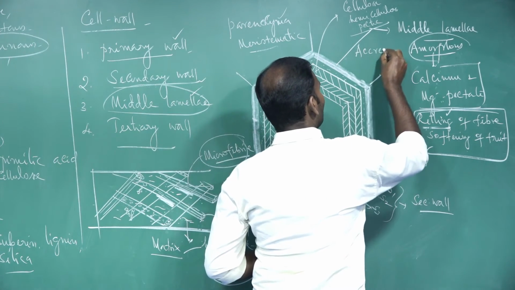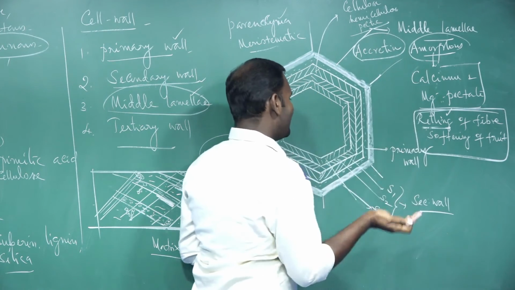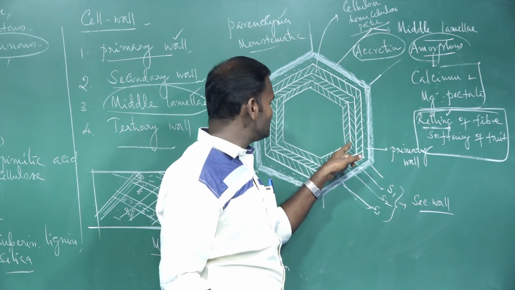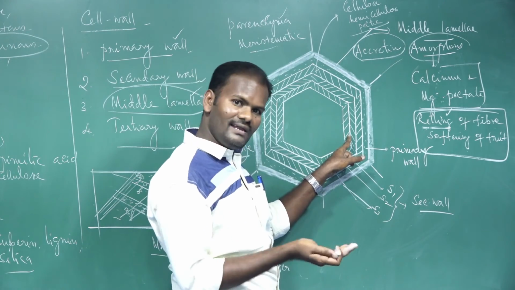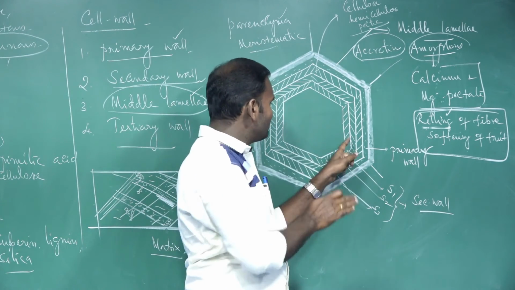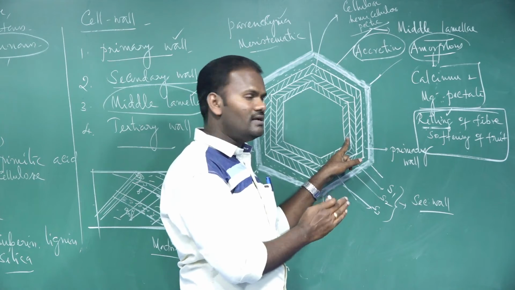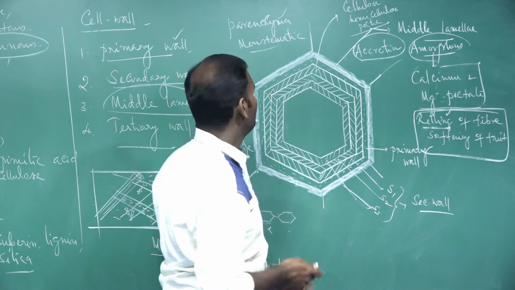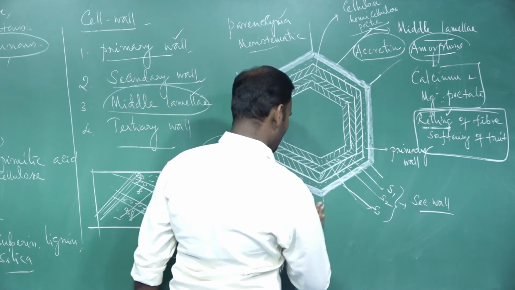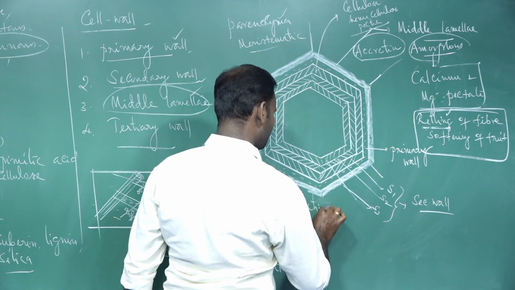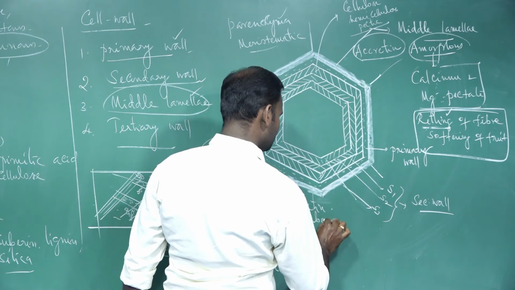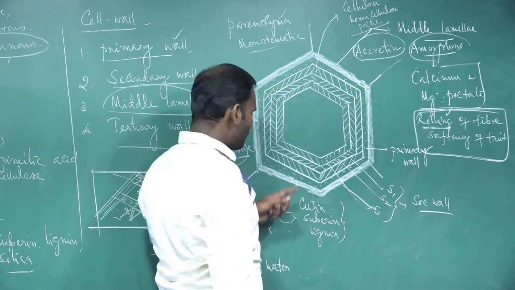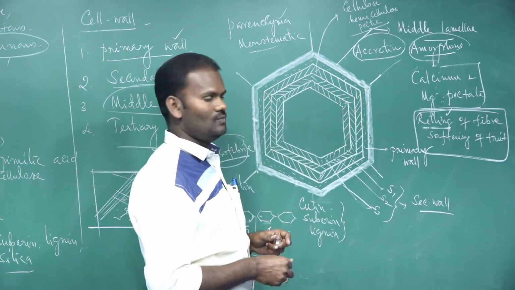Accretion. What do you mean by accretion? I mean deposition of material within the existing surface of the cell structure. Certain materials are already there on the surface of the secondary wall. In addition to them, certain secondary wall substances also get deposited, resulting in an increase in thickness. So what are the deposition materials? For example, cutin, suberin, lignin. These get deposited on the secondary wall as cell growth takes place.